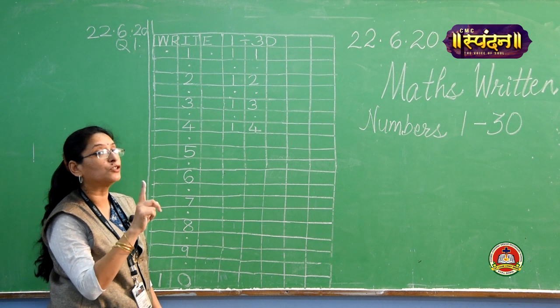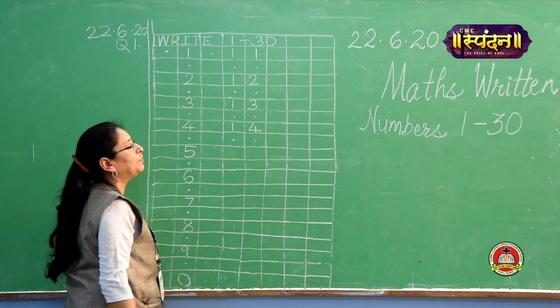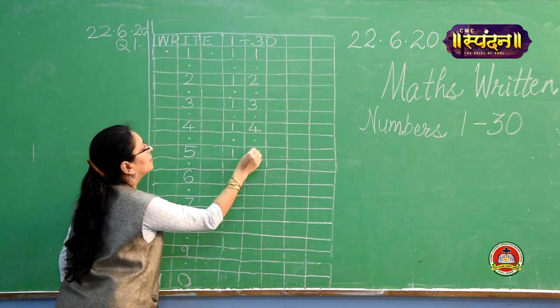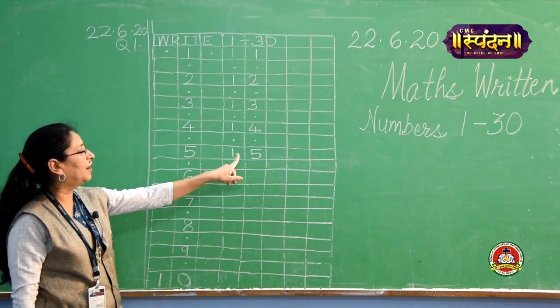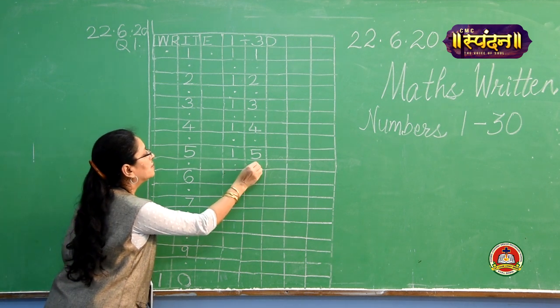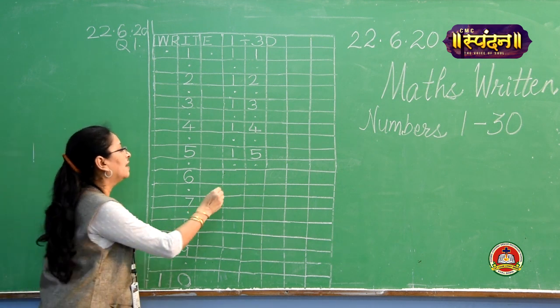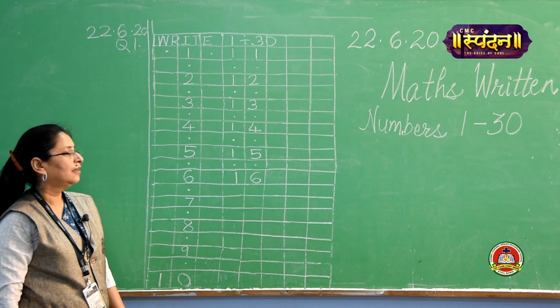Just check the sound also, 14. Next, again skip 2 boxes, we are putting 2 dots, then write 1, 5, 15. 1, 5, 15. Again put 2 dots, that is we are skipping 2 boxes, then write 1, 6, 16.